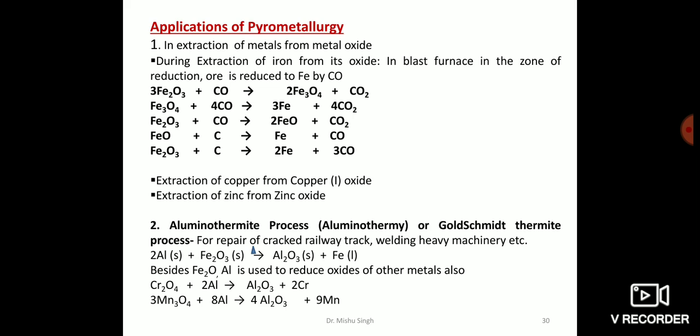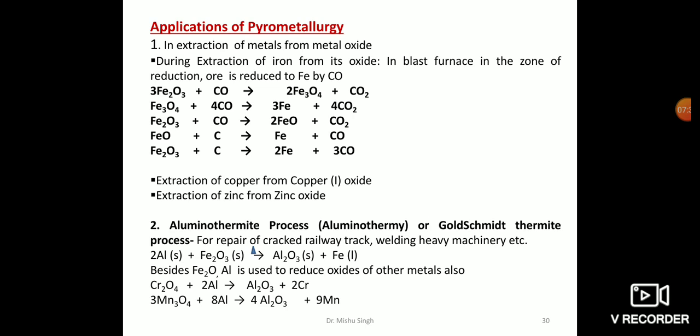So this is smelting, where the roasted ore is mixed with silica, and some powdered ore to check the oxidation of ferrous oxide to ferric oxide is added, and it is heated strongly in a blast furnace. This is called smelting. Similarly, smelting is used again in the extraction of zinc from zinc oxide.